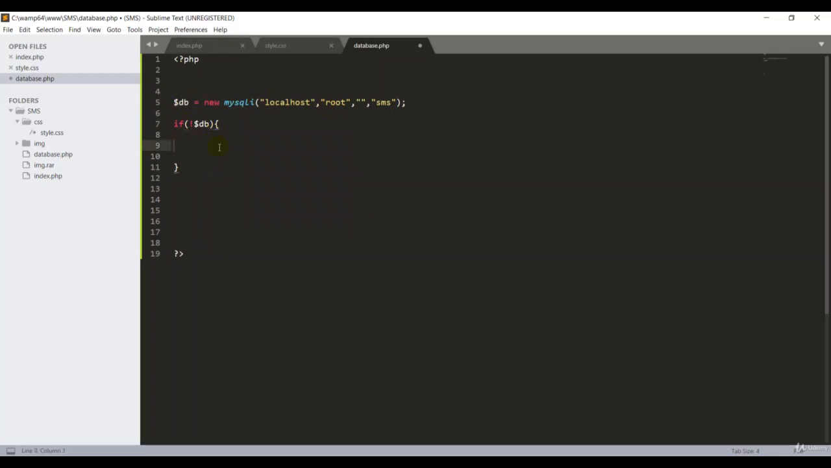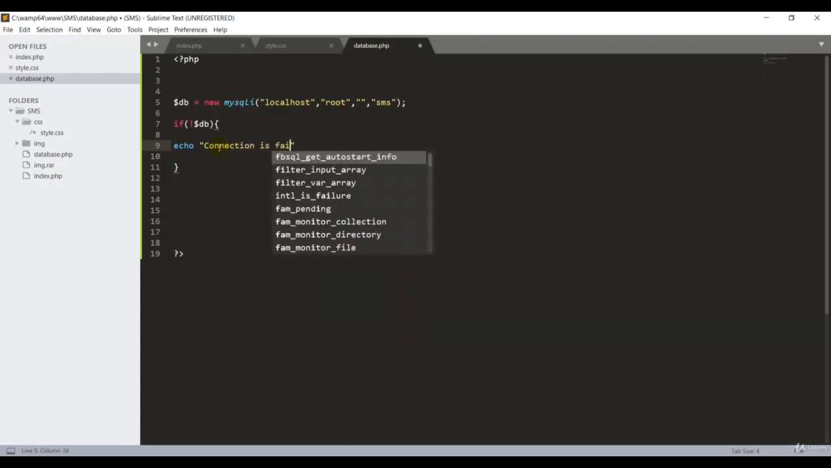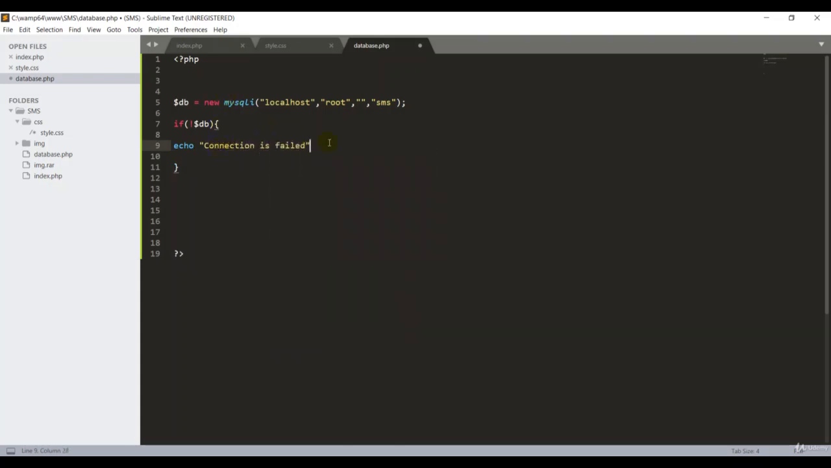Okay, so I use the system to print this statement: "Connection failed." Semicolon. Now I want to add this file into my index.php.